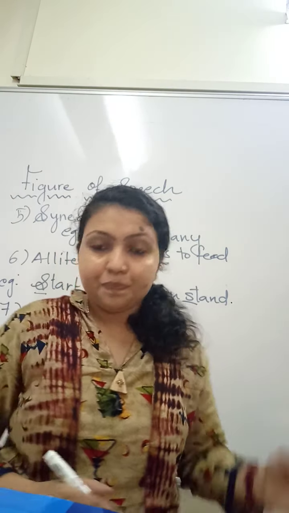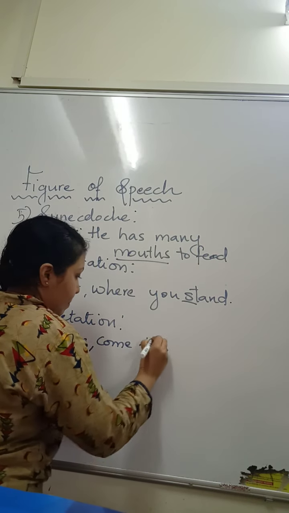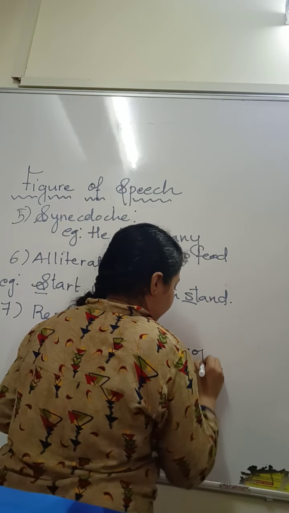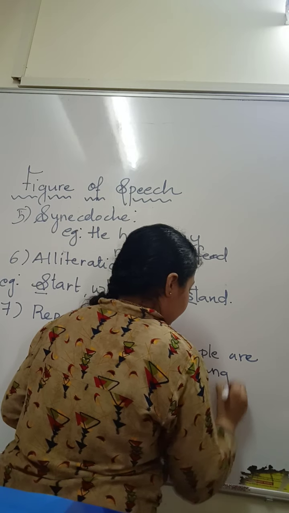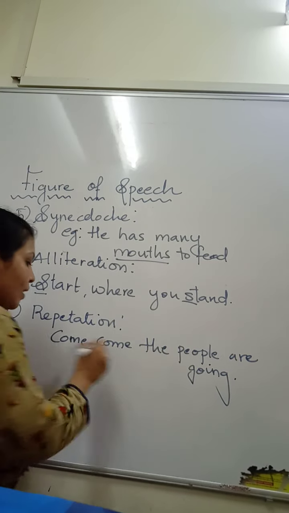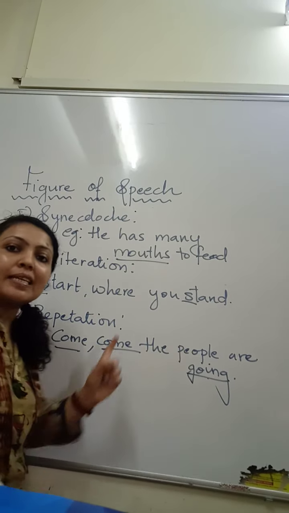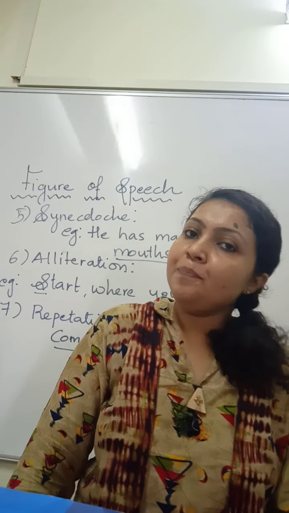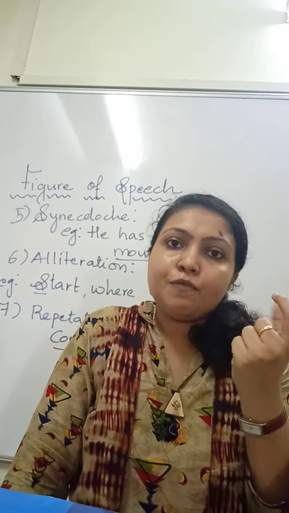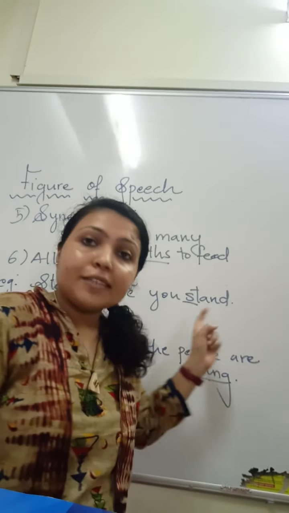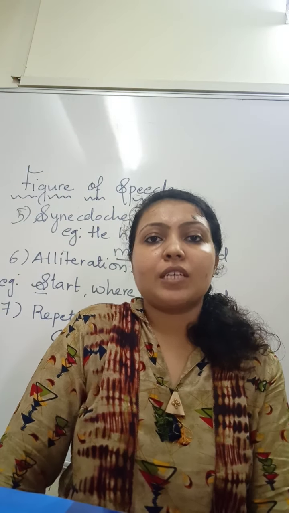For example, come, come, the people are going. Here opposite also is there, go and come, whereas come is repeated twice to create a musical effect. So repetition means words are repeated many times for creating musical effect. Alliteration, sounds or alphabets are repeated to create musical effect.